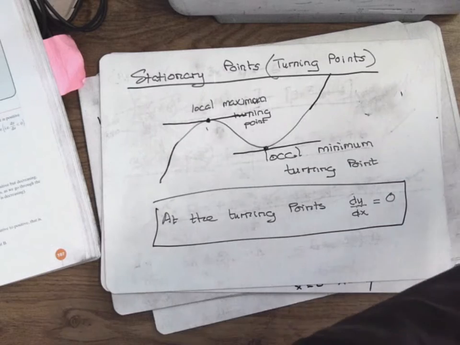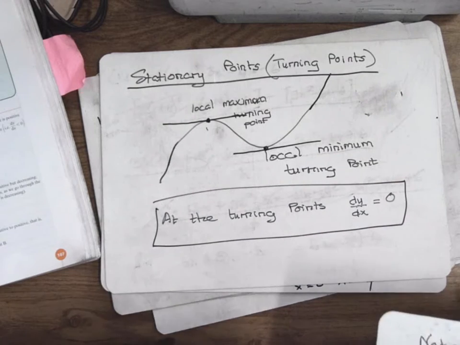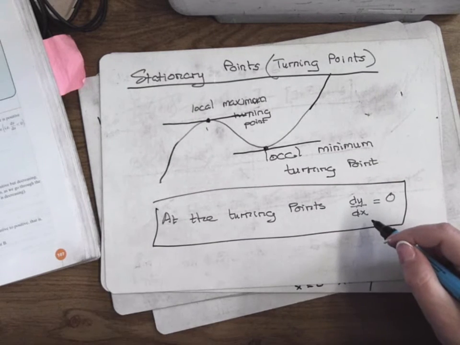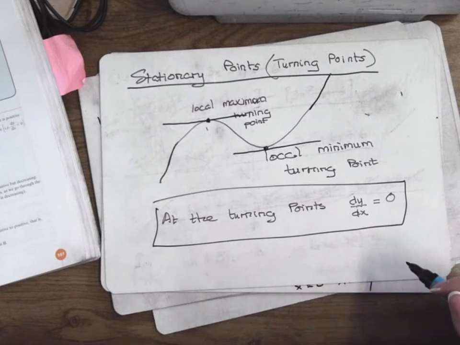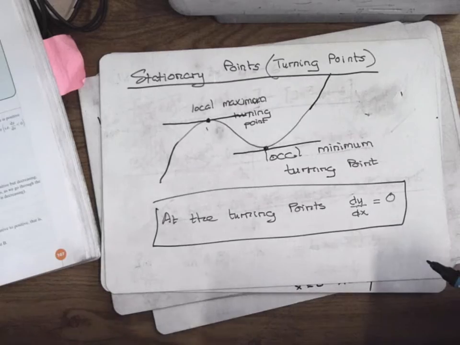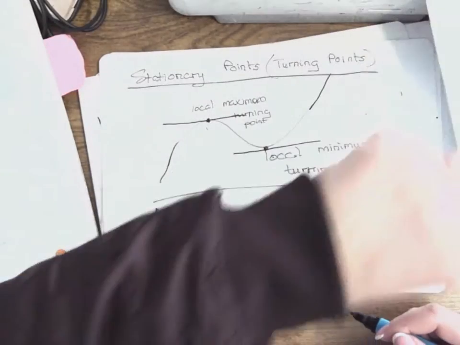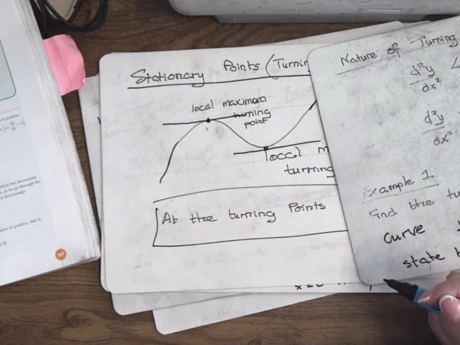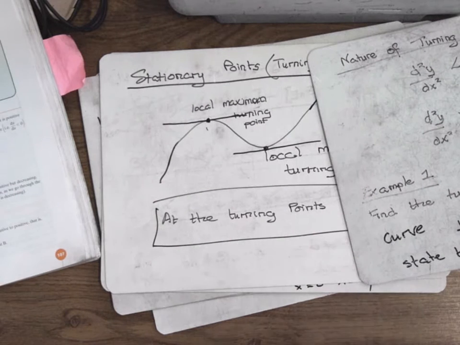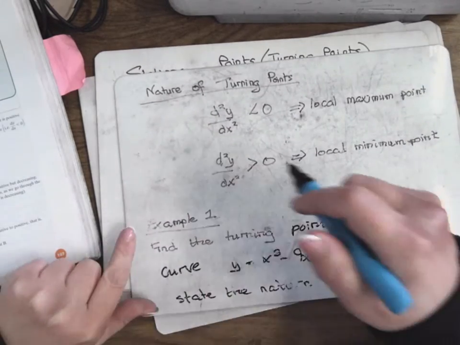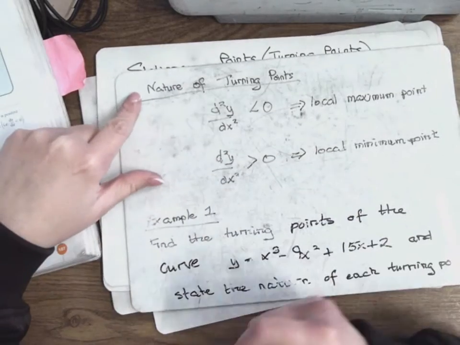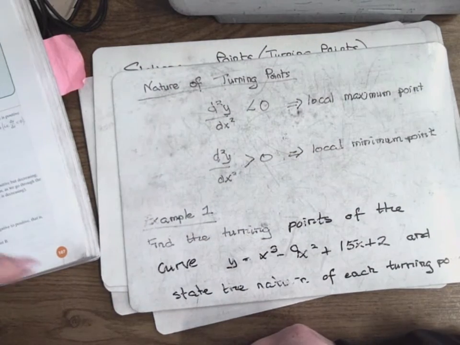Okay. The next thing is, how do you decide? So that's how you find the turning points, and I'll do an example in a minute. Now how do you decide whether it's a max or a min? You can draw them in your head, which is normally how I do it. I draw it in my head, and the one that's up high is the max and the one that's down low is the minimum. But there's an official way to find it. The official way is called the nature of the turning point, which means is it a max or is it a min?